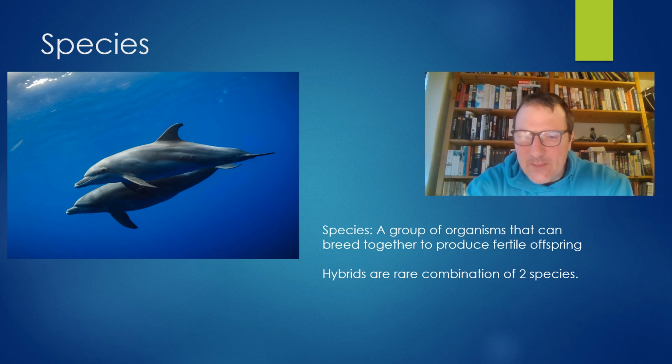There are a few examples when different species can produce offspring. A wolphin, for example, is a mating of a common bottlenose dolphin with a false killer whale. So there are, of course, exceptions to the rules, but in general, when we talk about species, it's important to remember it's organisms who can produce fertile offspring.